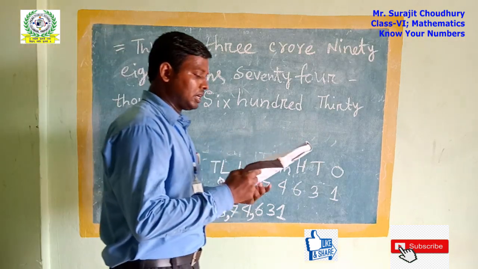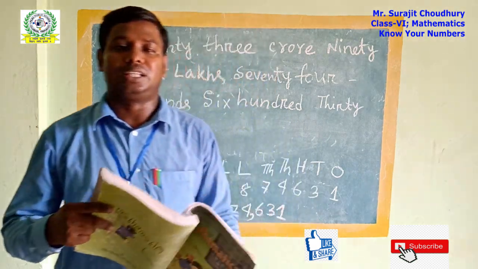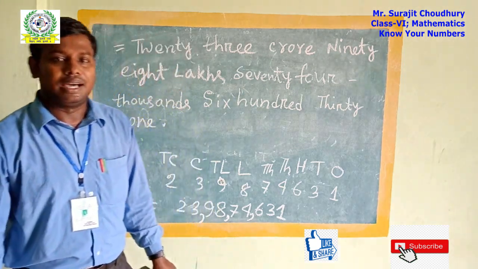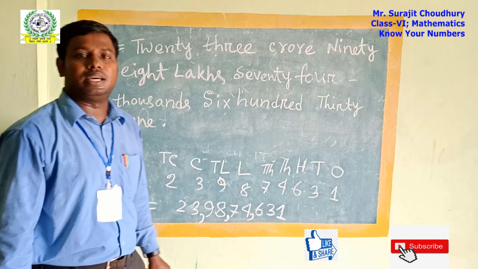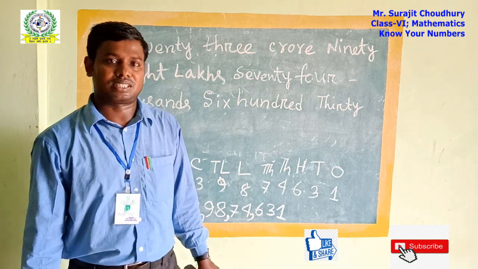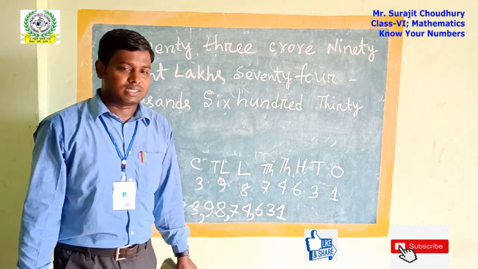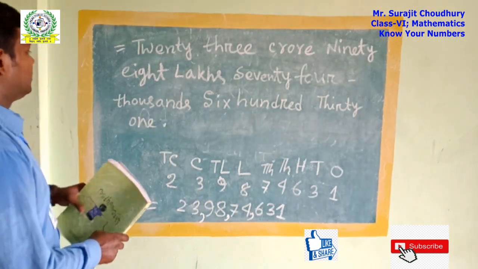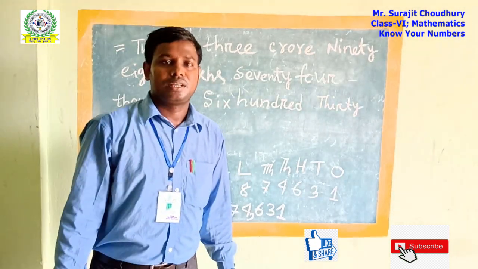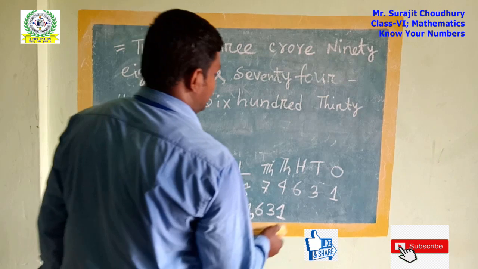In your Exercise 1.1, there are some number names. In this exercise, both the international and the Indian place value names are given together. You have already learned the number names and place value system in previous classes. Now you have to read the numbers according to their names. So we have got the idea of how to write number names according to the Indian place value system. Next I will talk about the international place value system.